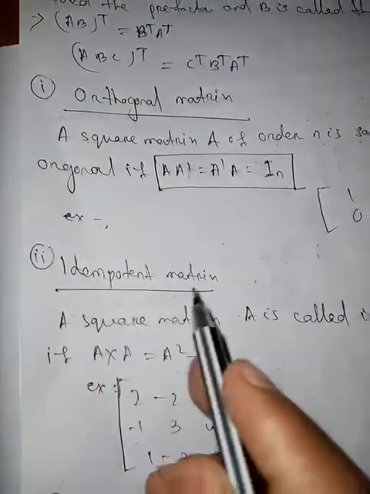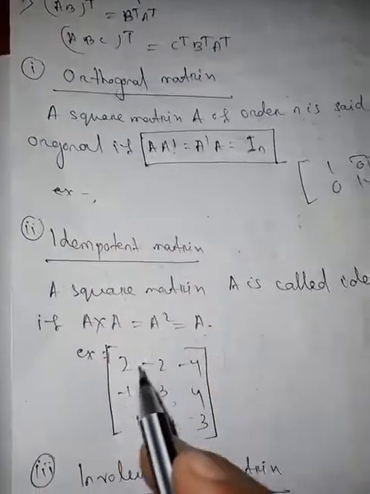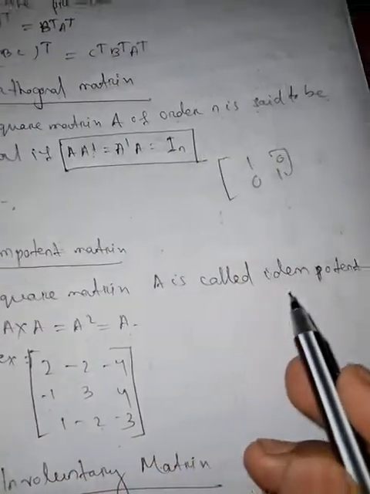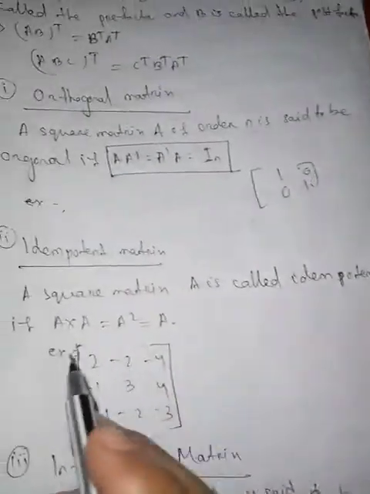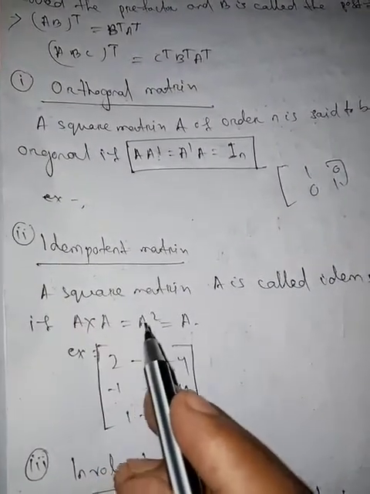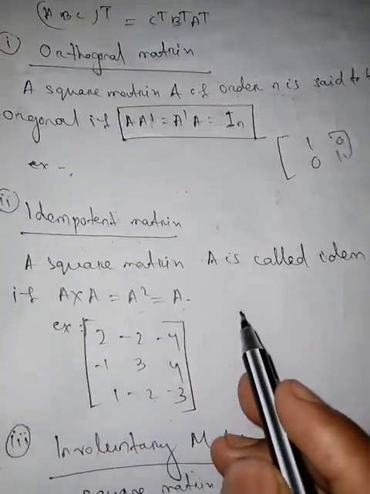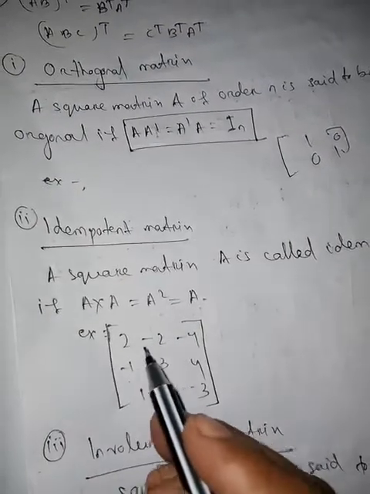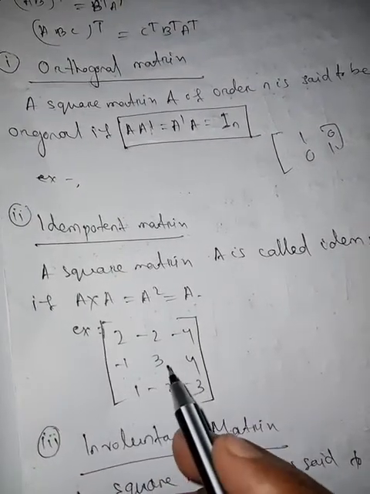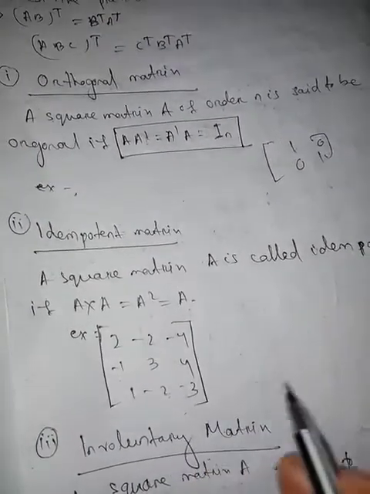Now we go to idempotent matrix. A square matrix A is called an idempotent matrix if A square equals A. That is, for example, 2 minus 2 minus 4, minus 1 3 4, 1 minus 2 minus 3.